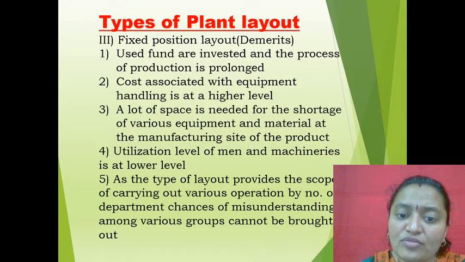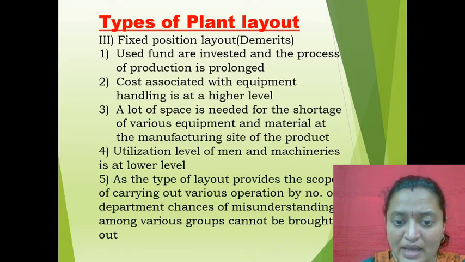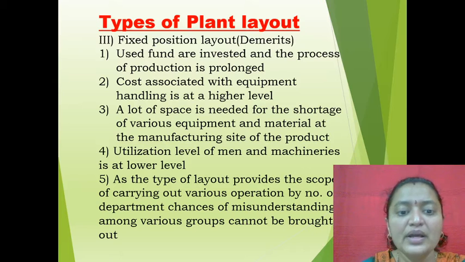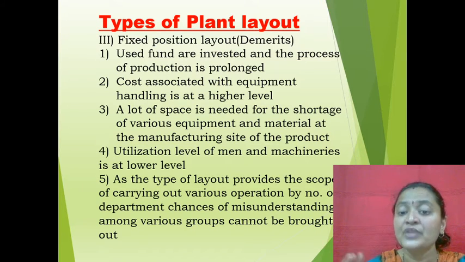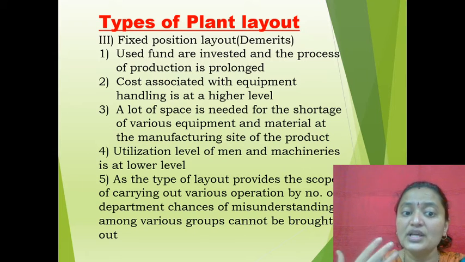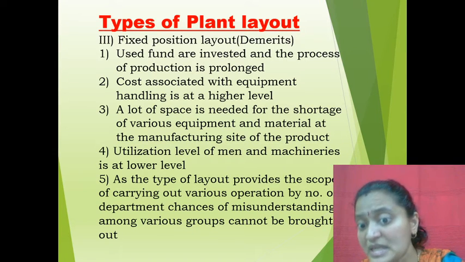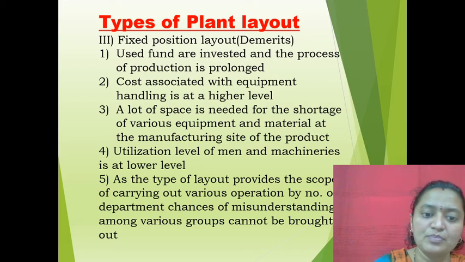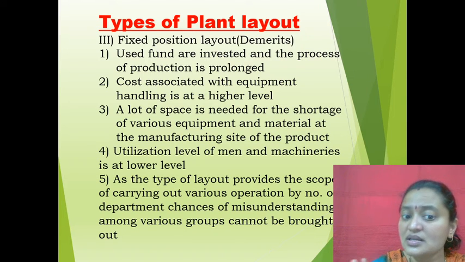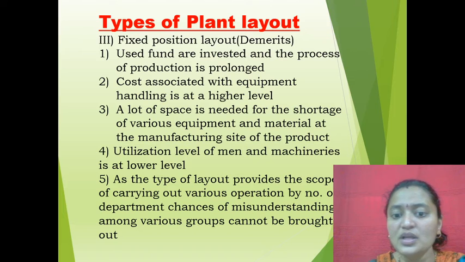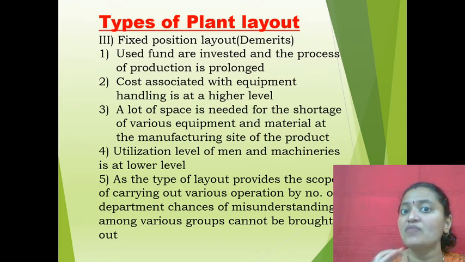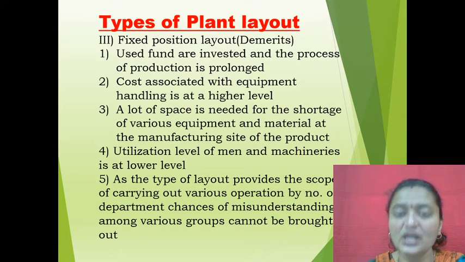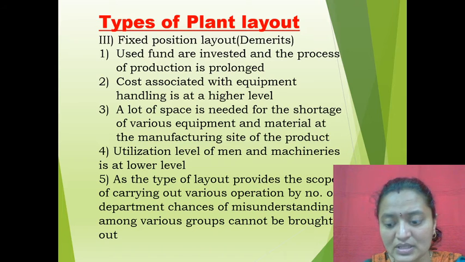Then this type of layout provides a scope of carrying out various operations, various activities, by a number of departments, and chances of misunderstanding among various groups cannot be ruled out. When the location is fixed at one particular place, there is not much movement, and chances of misunderstanding will take place.